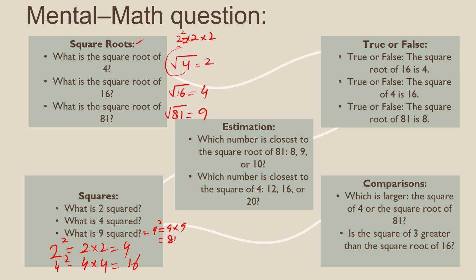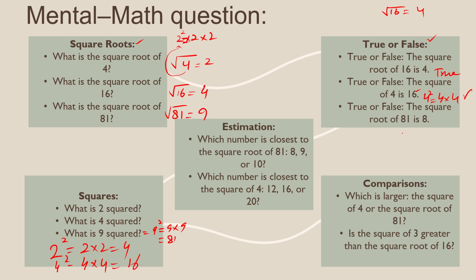These are some true or false questions. The square root of 16 is 4, so that is true. The square of 4 is 16 is correct, because if we find the square, 4 cross 4, you will get the answer 16. So it is true also.